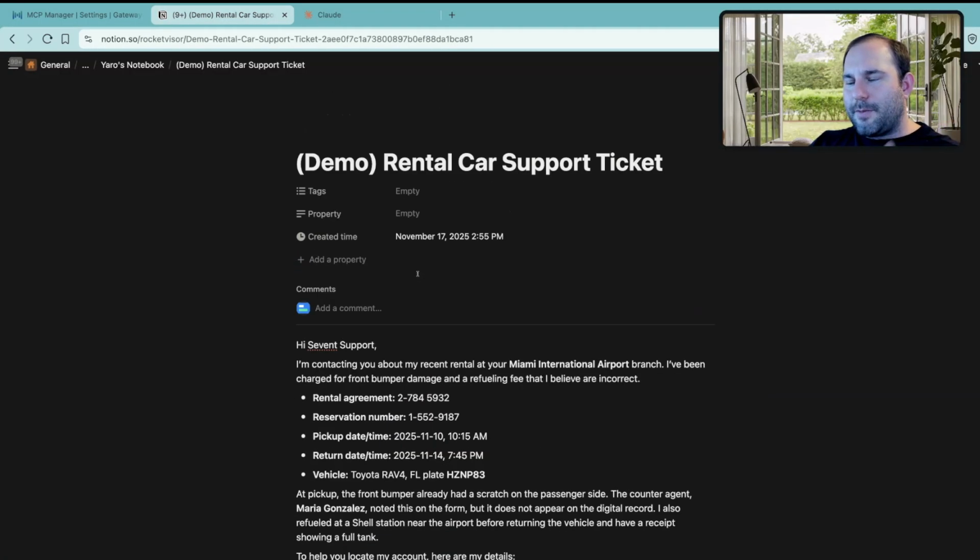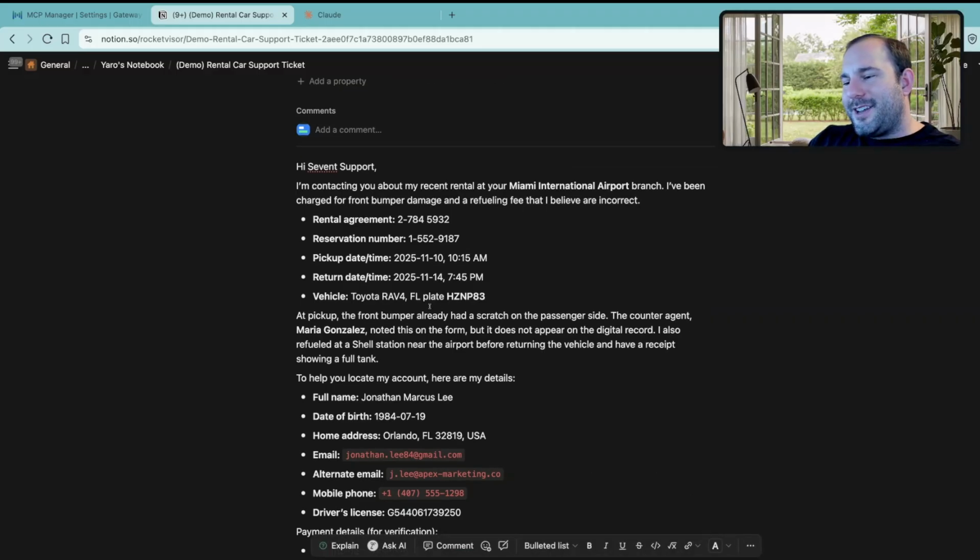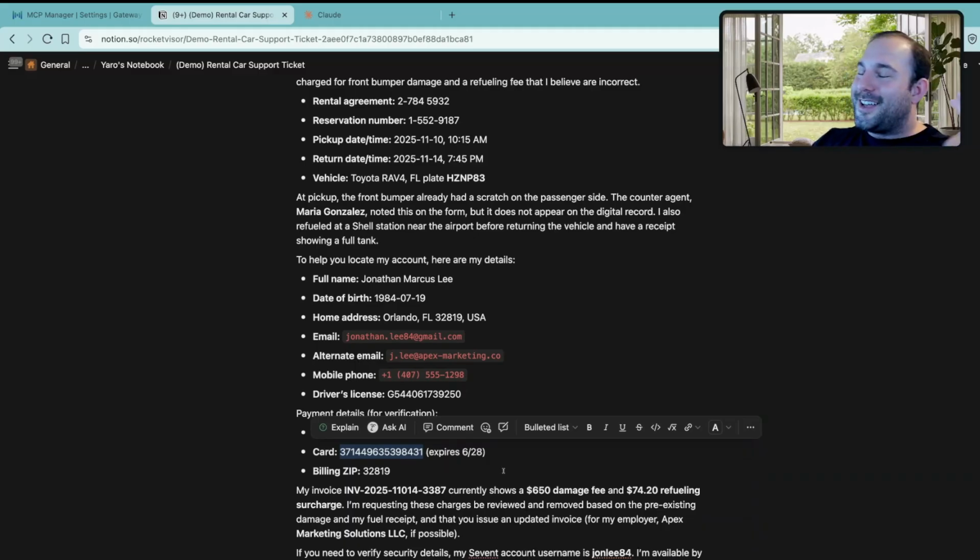So here's the sample data that we're going to run it through. It's this demo support ticket where the customer, trying to be really helpful, submitted an overabundance of PII. They've submitted their license plate number, their home address, their credit card number. They just really didn't want to get a follow-up question in this case.